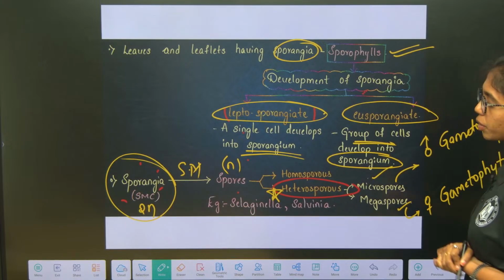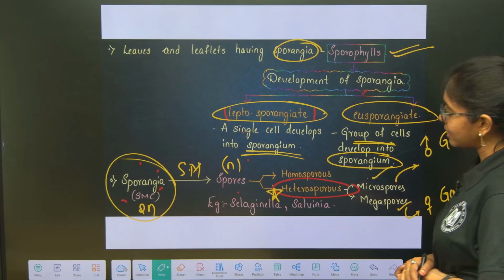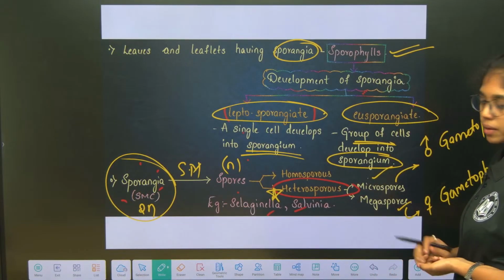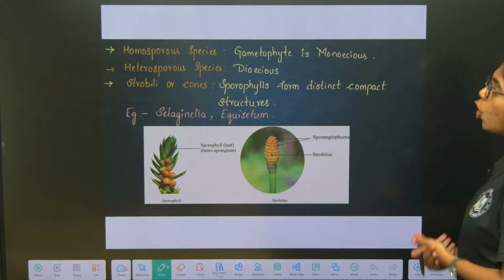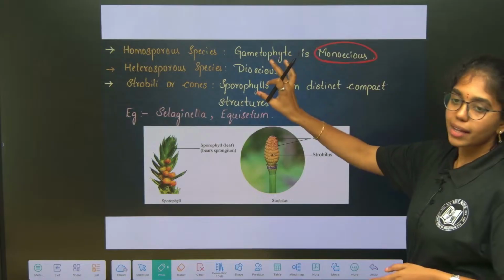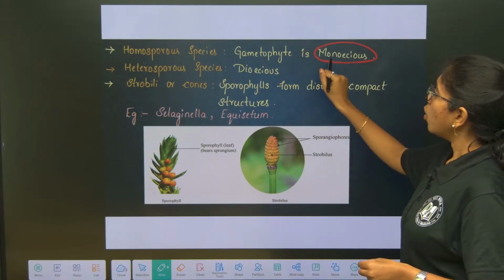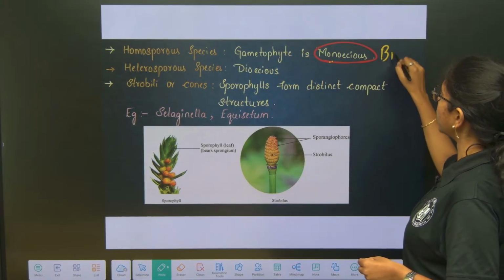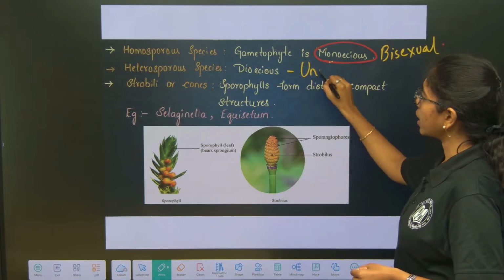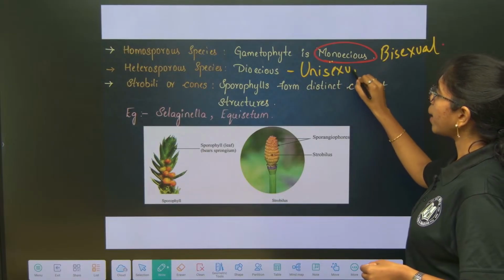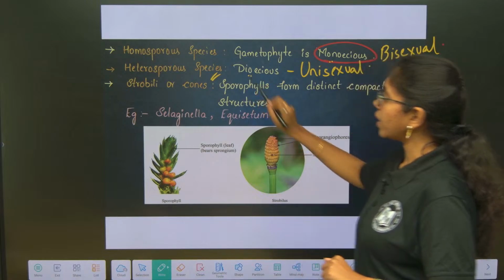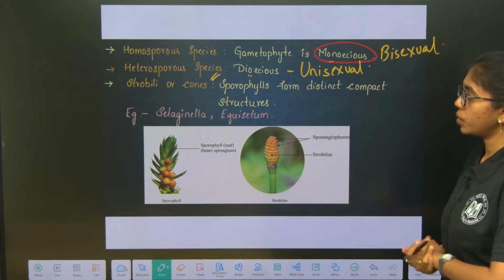Clear with male gametophyte and female gametophyte, right? Examples include what? Selaginella and Salvinia. Clear? Next, homosporous species. Gametophyte is monoecious, so they are called as what? Homosporous species. Monoecious means bisexual condition. Dioecious is unisexual condition. Both male gametophyte and female gametophyte are separate. Heterosporous species will develop into dioecious condition, that is unisexual.